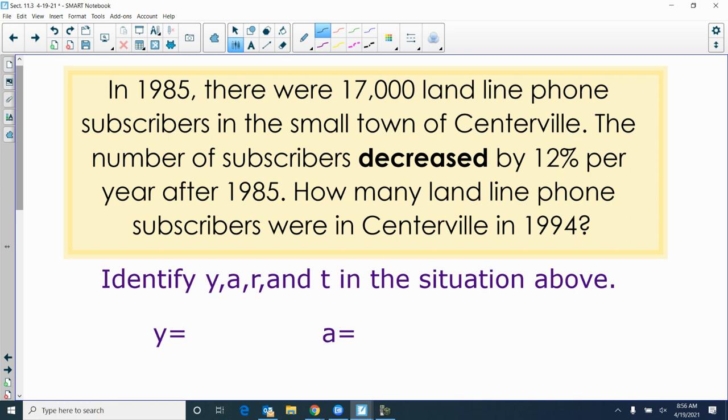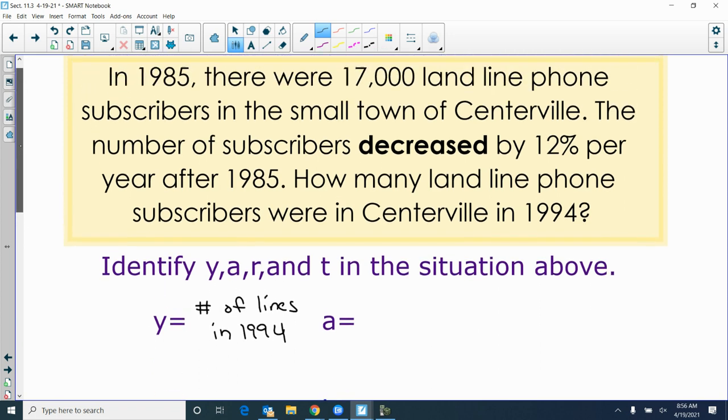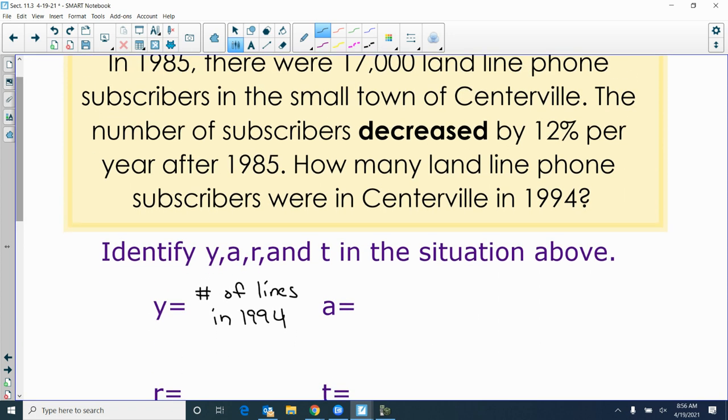All right, so we're going back to Centerville. There were 17,000 landline phone subscribers. The number of subscribers decreased by 12% per year after 1985, because people were dropping the landlines because they just use their cell phones. How many landline subscribers were in Centerville in 1994? So Y would be the number of landlines in 1994. A is the original amount. What did we say the original amount was? 17,000.